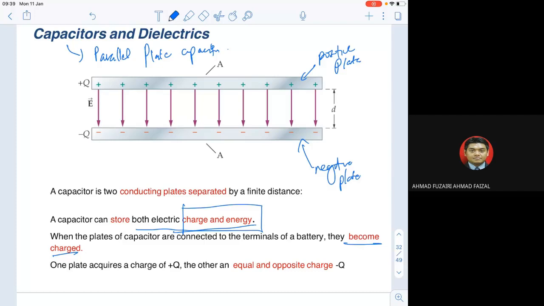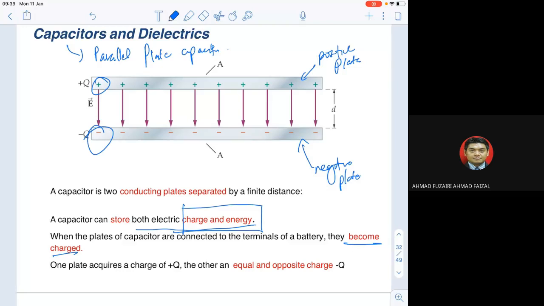Okay, normally, if you think about the positive plate, there is a lot of positive charge, and at the negative plate, there is a lot of negative charge. And of course, when that happens, try to remember there will be an electric field. The electric field lines will go out from the positive charge and come to the negative charge. And because of that, now we can have a capacitor.